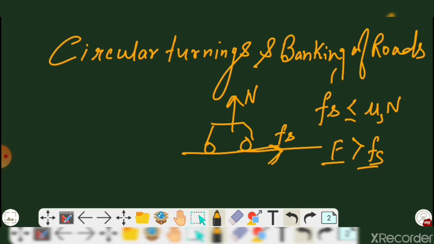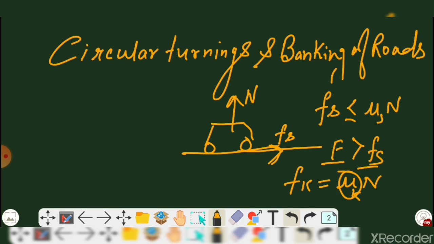So when the external force is greater than this Fs, and the vehicle is moving on a road, some amount of frictional force is decreasing, obviously, but there is still a force opposing that motion. That is what we call kinetic friction, denoted as Fk. Its condition is Fk equals mu k N, where mu k is the coefficient of friction.